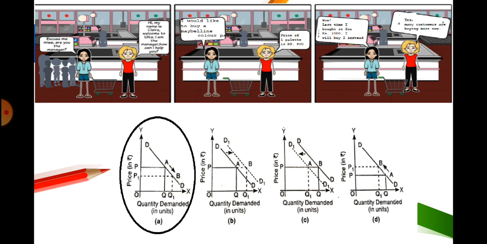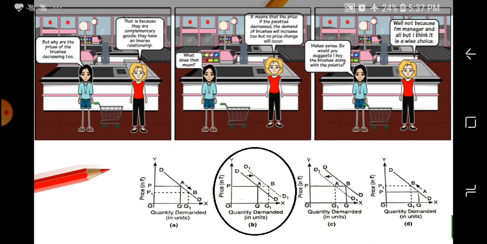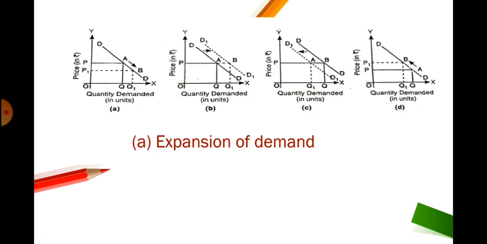Coming to part 2 of the story, where due to fall in the price of palettes, demand for brushes is also increasing. Though the price of brushes is the same, people are demanding more brushes because the complementary good is now cheap and joint consumption is now comparatively cheaper. It is shown by figure B, in which there is a rightward shift of the demand curve of brushes due to decrease in the price of color palette. I hope the example was clear.